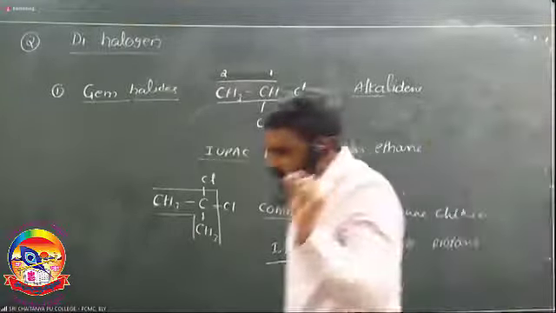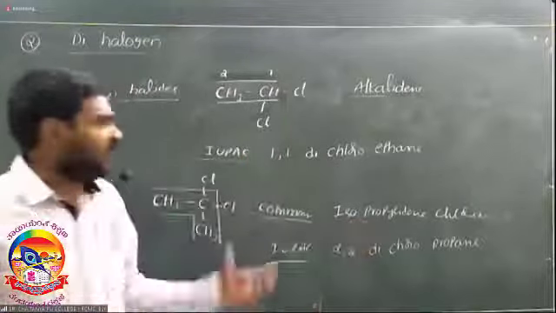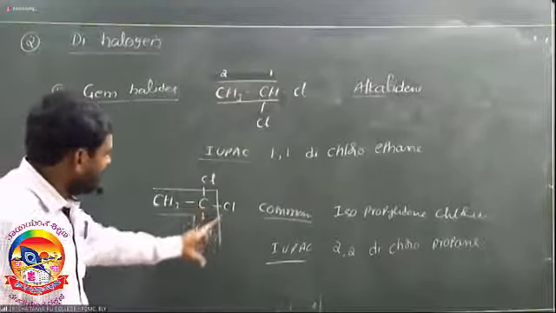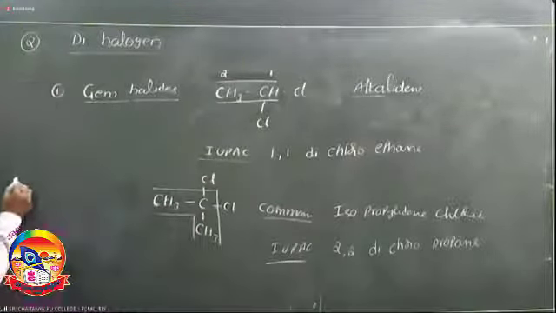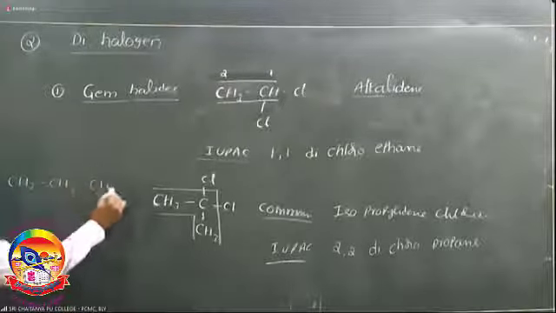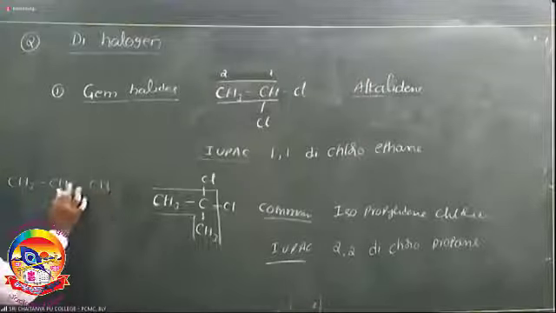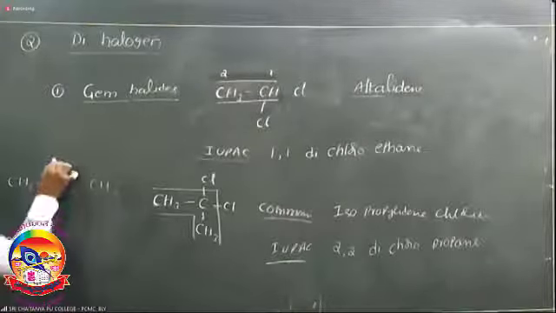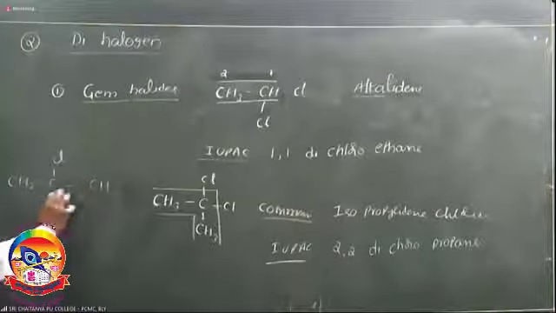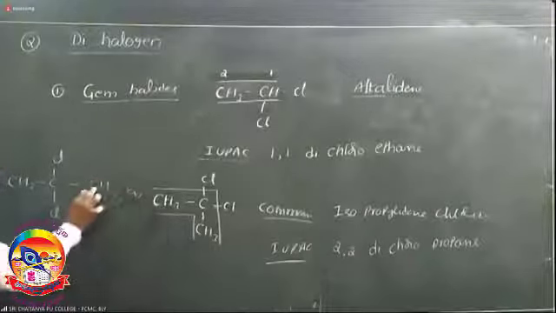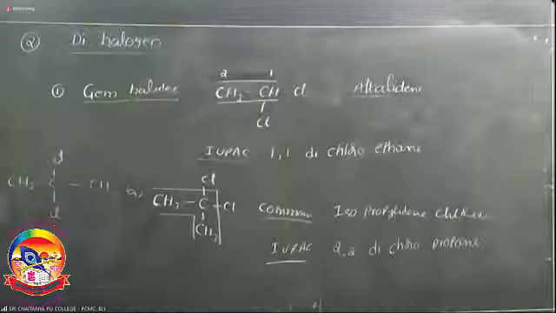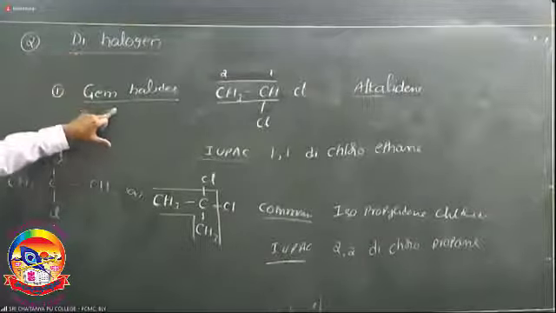So what is the IUPAC name of isopropylidene chloride? First we know the isopropylidene formula and structure: CH3, C, Cl, Cl, CH3. It is also considered as CH3, CH2, CH3, where both the hydrogens from the second carbon atom are replaced by halogens. It is the first carbon, it is the second carbon. So the IUPAC name is 2,2-dichloropropane.